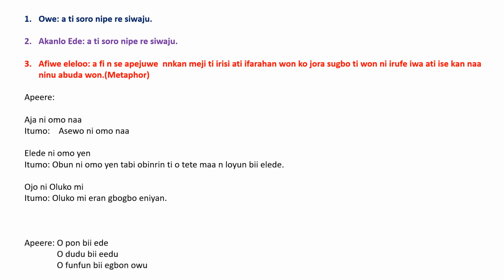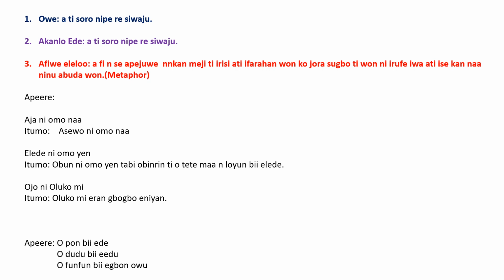So if we use the word Ajá for a human being, you said Ajá ni ọmọ náà, that the child is a dog. It doesn't mean that child was born a dog. It means that child has some features, some traits of a dog. The meaning, mostly used for women, is that such a person is a prostitute, or such a person is promiscuous. So when they say Ajá ni ọmọ náà, the lady is a dog.